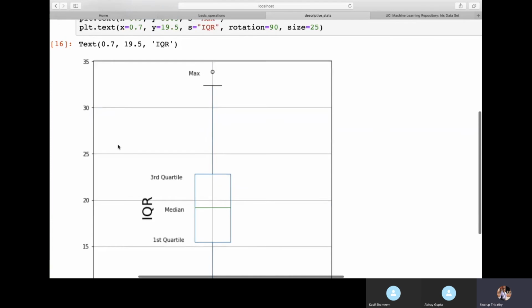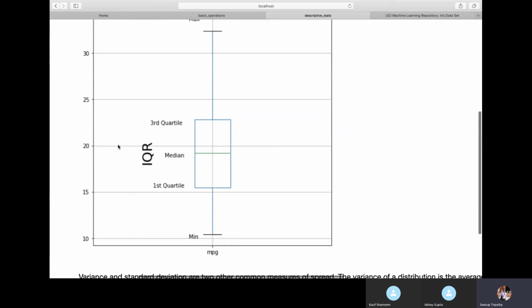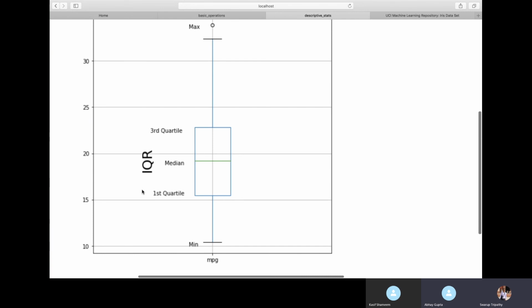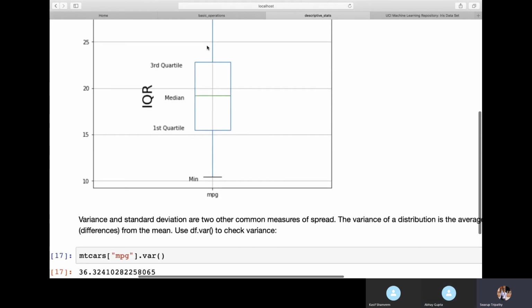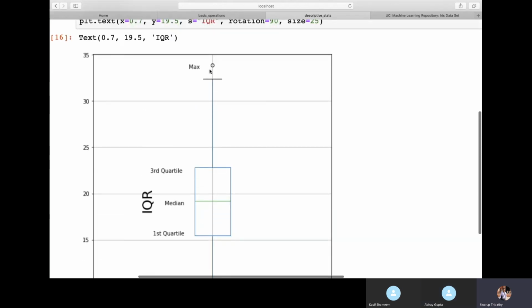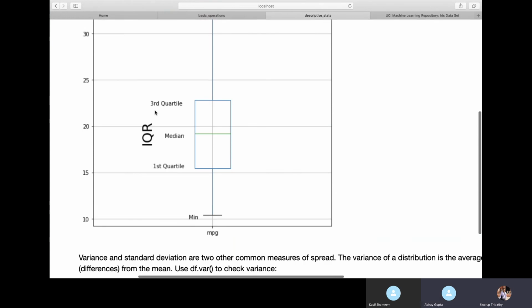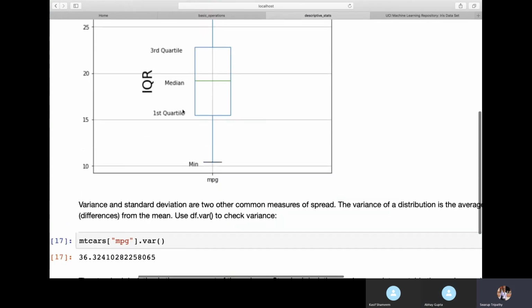So here I am plotting a box plot on the current data, that is our mpg, miles per gallon. You can see the minimum value is somewhere near 10, the maximum value is 33 somewhere here, and this maximum value is a circle. A circle means it's an outlier, which is very, very far. The next value below 33, whatever is the next highest value, it has taken as the maximum. And the third quartile to first quartile, that is the 25th percentile to 75th percentile, is what is called the IQR.